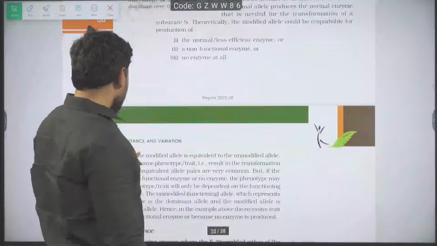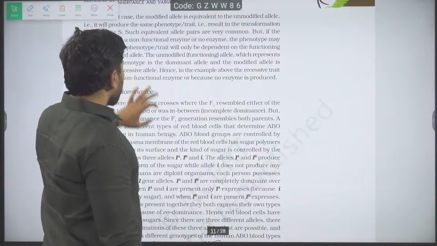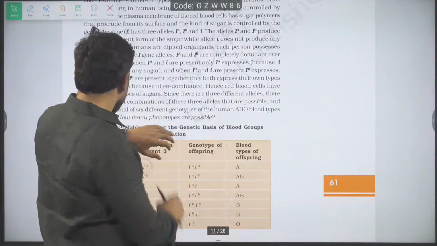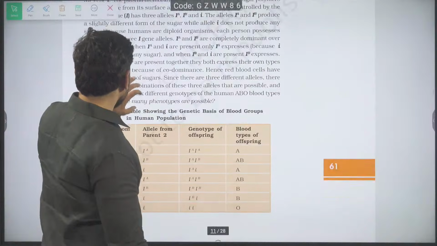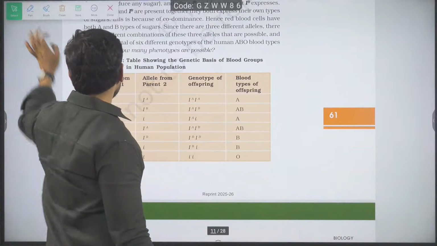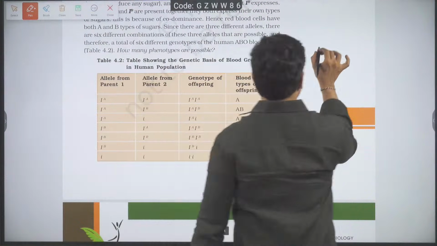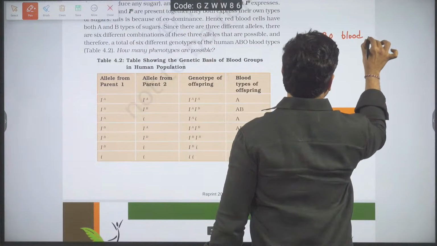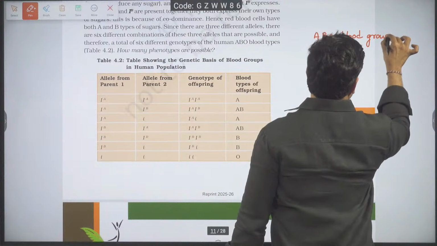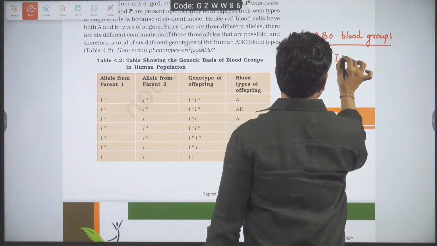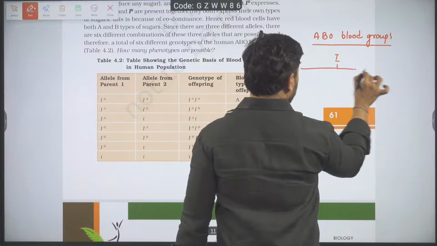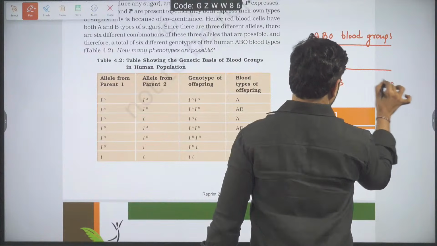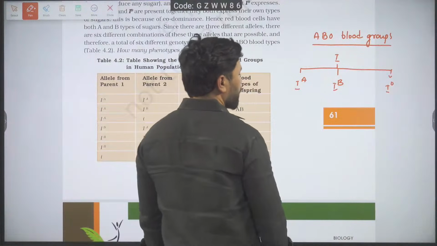Fine. Then come back to the story. Functional allele, non-functional allele, we can understand all those things. Imagine a statement. When we are talking about codominance, one thing they have given in the name of codominance is the ABO blood grouping system. ABO blood groups are controlled by a gene that is I. The I gene has three alleles: IA, IB, I0.